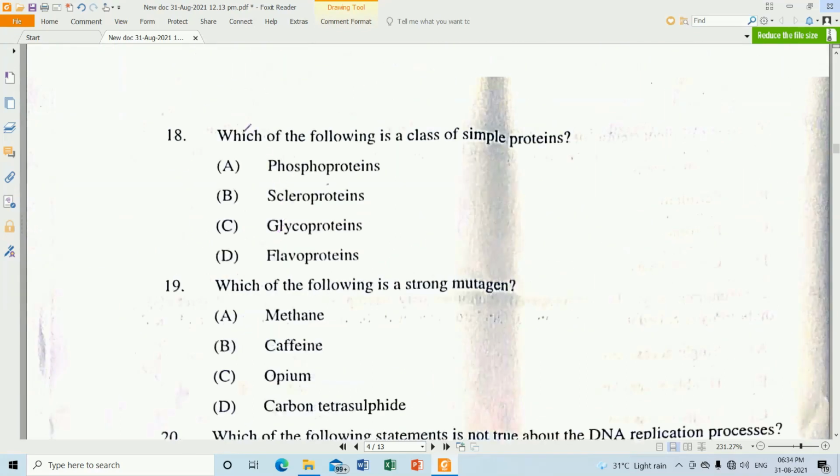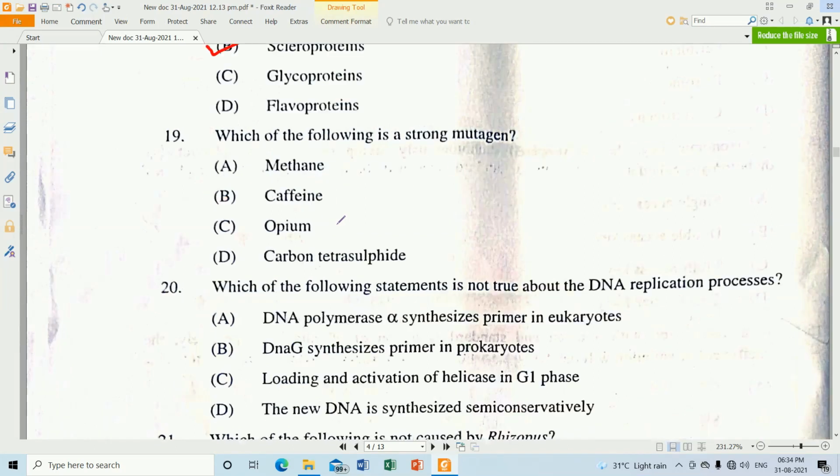Next, coming to question number 18. Which of the following is a class of simple protein? So simple protein involves the scleroprotein. Question number 19. Which of the following is a strong mutagen? So strong mutagen will be your carbon tetrasulfide. EMS also, ethyl methyl sulfonate, will be a mutagen, but here the carbon tetrasulfide will be the correct one.